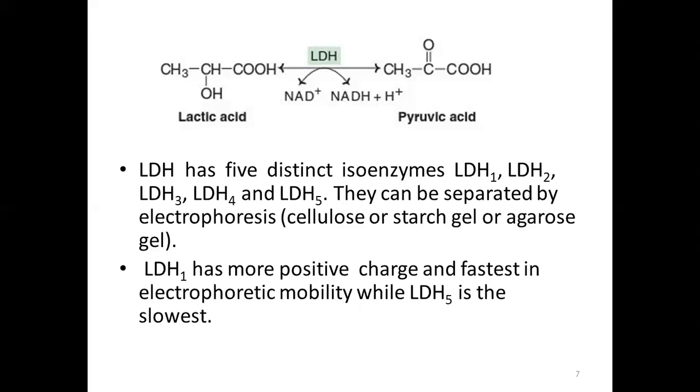And overall, LDH has five distinct isoenzymes. These are recorded as LDH1, LDH2, 3, 4, and 5. These are the five distinct important isoenzymes of enzyme LDH. And these isoenzymes can be separated by electrophoresis.